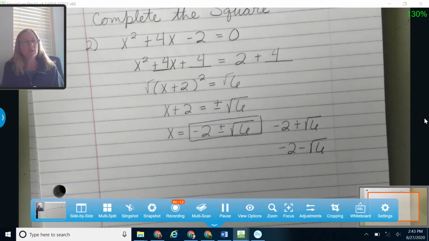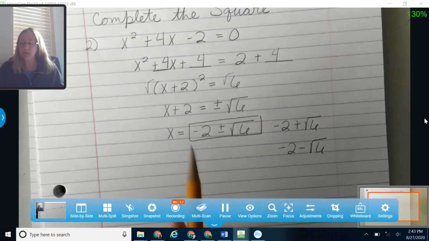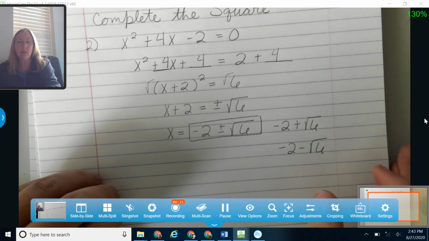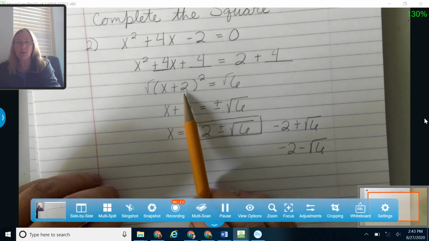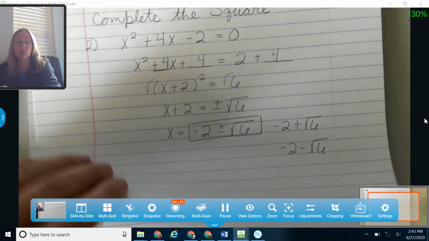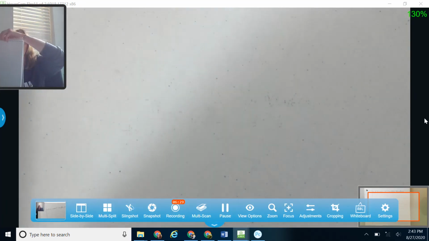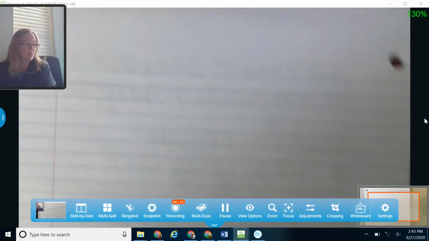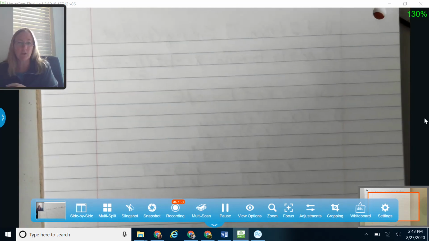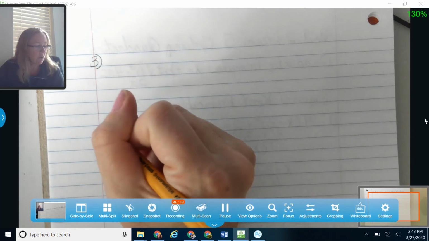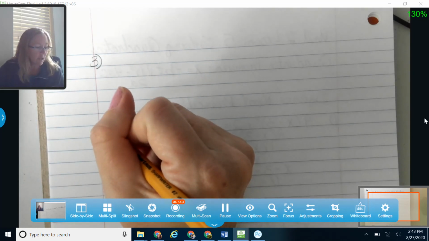Okay, 2 times when completing the square gets kind of tricky. One time is if you have something right here that's not an even number, and when you go to take half of it, you end up with some fractions right here. So let me remind you, when you square a fraction, just square the top and square the bottom. And the other time when completing the square gets a little bit trickier is when you have a lead coefficient. So you can only complete the square the way we just did if there's no lead coefficient on x.